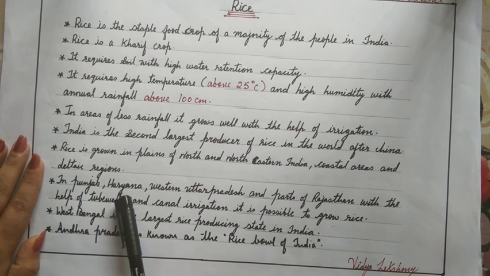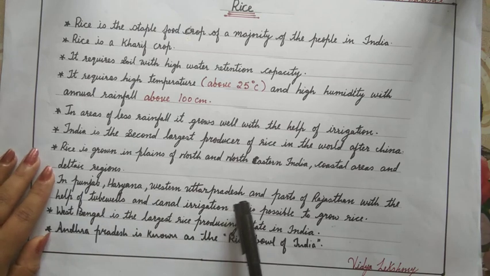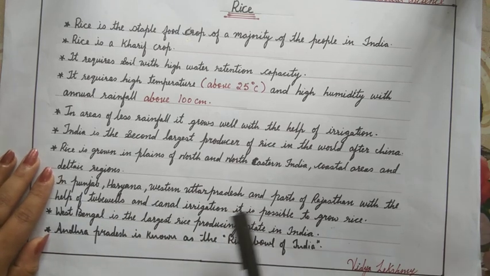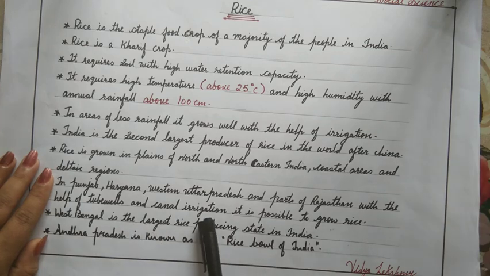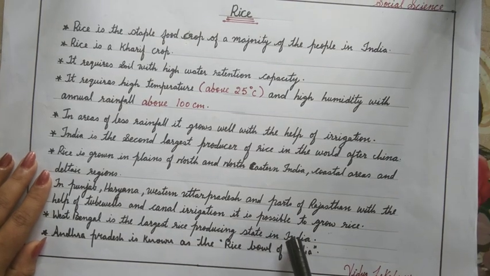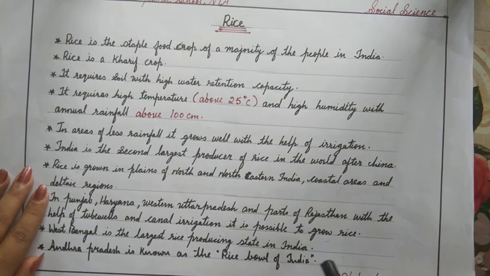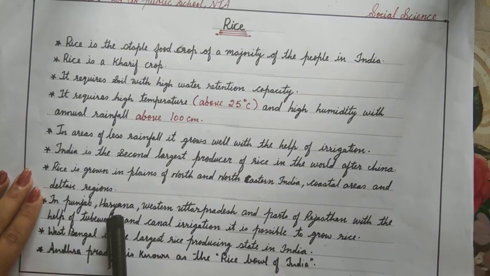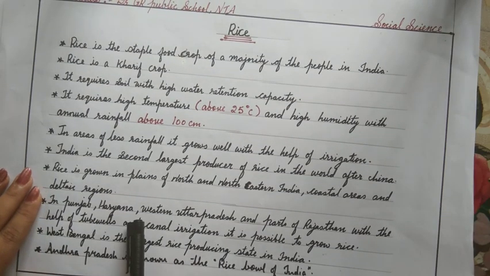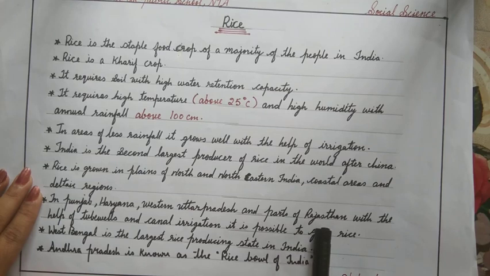In Punjab, Haryana, western Uttar Pradesh and parts of Rajasthan, with the help of tube wells and canal irrigations, it is possible to grow rice.